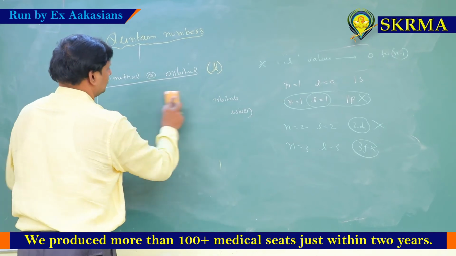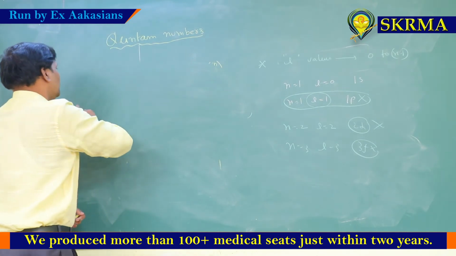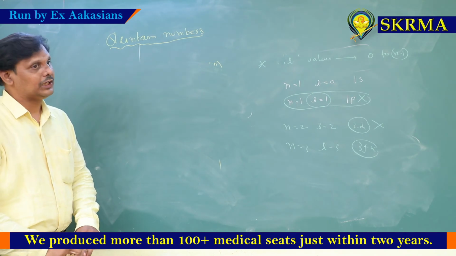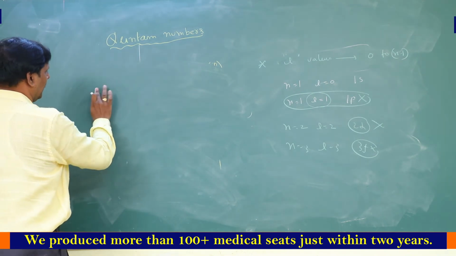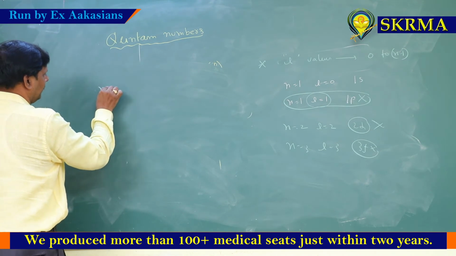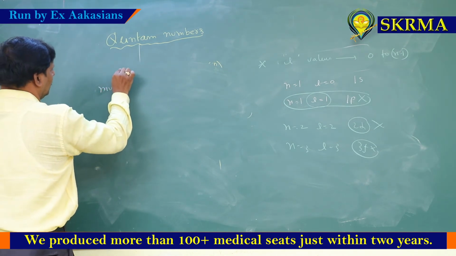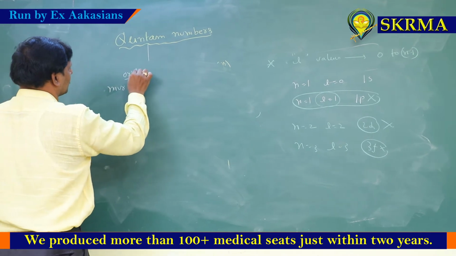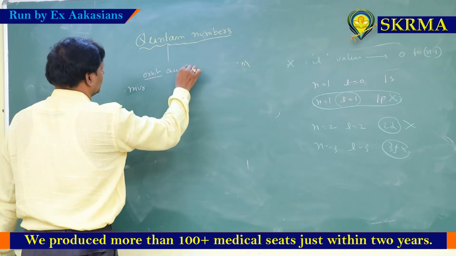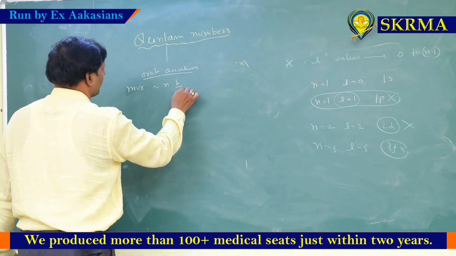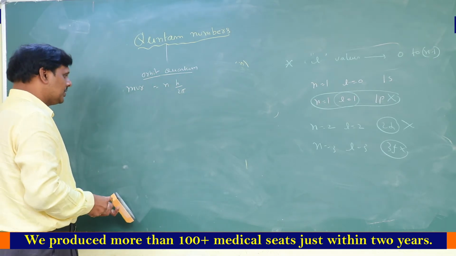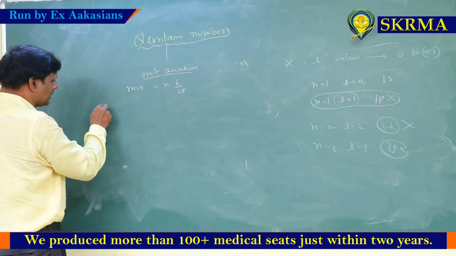Now, in principal quantum number we discussed angular momentum for orbit. Once again, angular momentum MVR in orbit, which is equal to nh by 2 pi. Acha, for your information, this question asked so many times, I call it 5-star question.